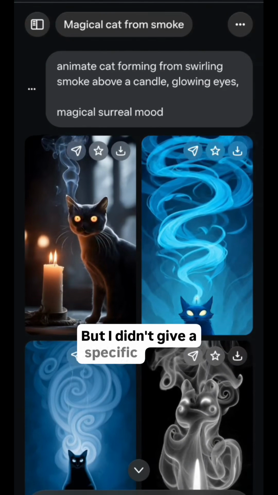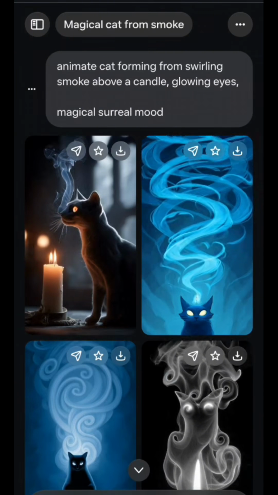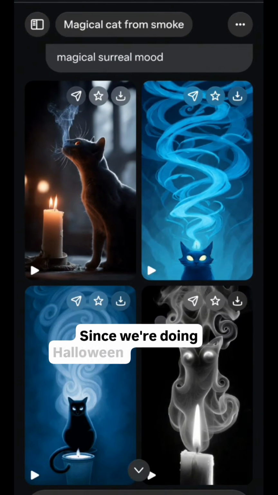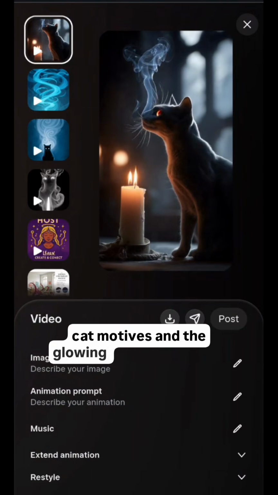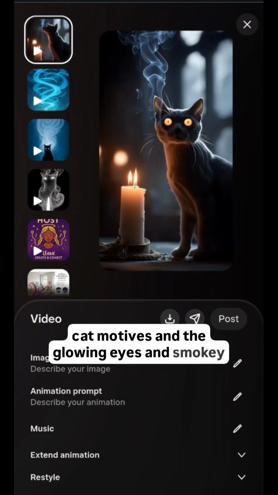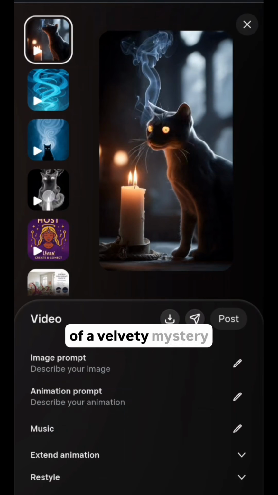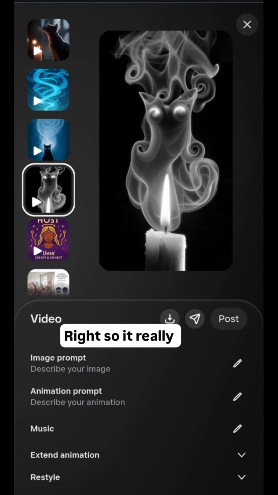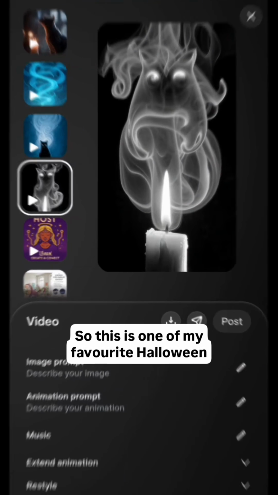But I didn't give a specific style, so it gave me a variation. Since we're doing a Halloween style, I love the cat motifs and the glowing eyes. And Smokey always had a little bit of a vibe of velvety mystery, right? So it really turns out beautiful. This is one of my favorite Halloween vibes.